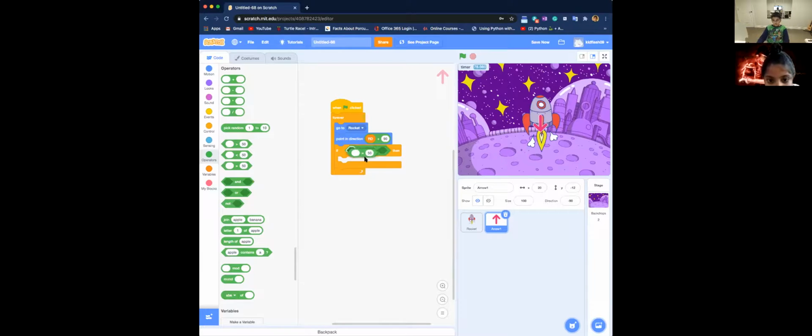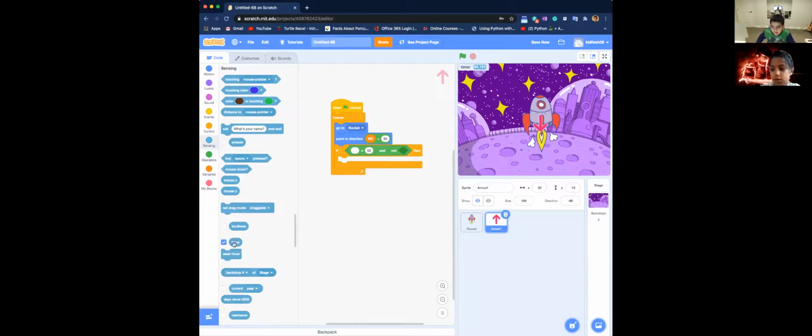If, there we go. Let's just go sensing, that timer. If timer is equal to 10, then basically, and it will not be touching,